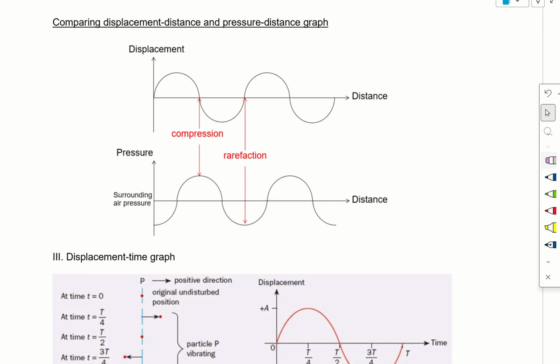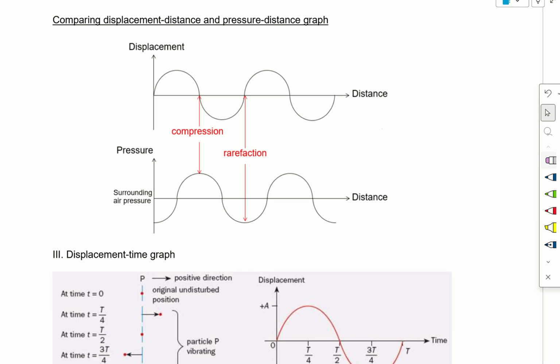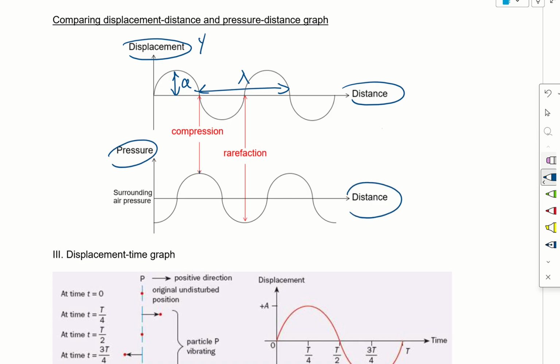Now we do a quick comparison between the displacement distance and pressure distance graphs. If we start with displacement distance, from the y-axis we can get the amplitude, and from the x-axis we can get the wavelength. For the pressure distance graph, remember that the peak is a compression, but at the compression the displacement is actually 0.